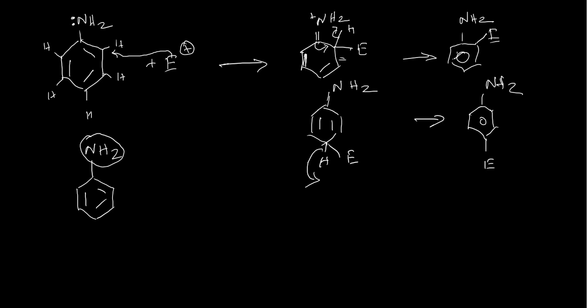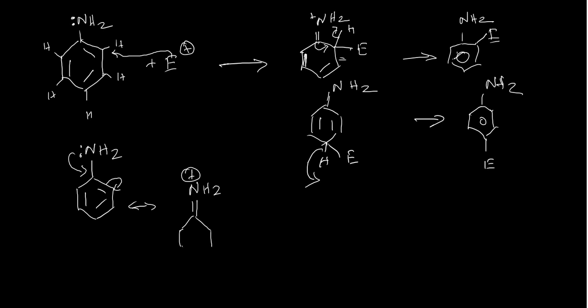How is it ortho and para directing? The nitrogen present in this aniline may be involved in resonance. When it goes here, this electron may come here. This can produce a structure like this, that is NH2 double bond N. Here we can say a positive charge.